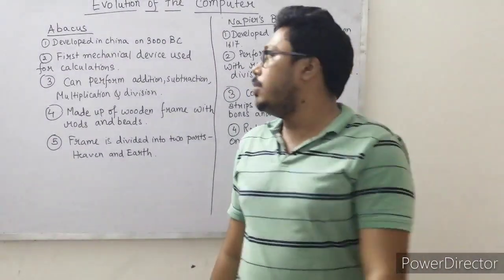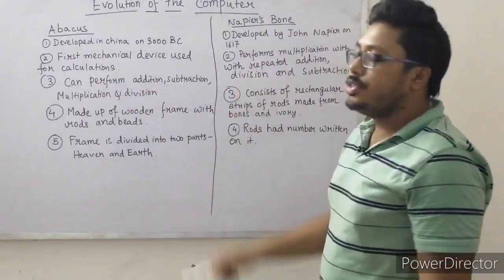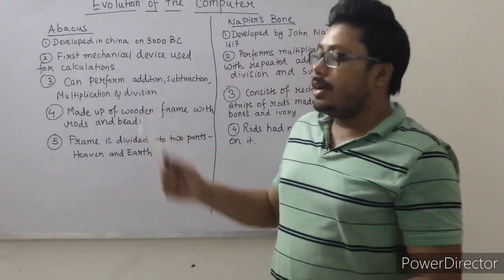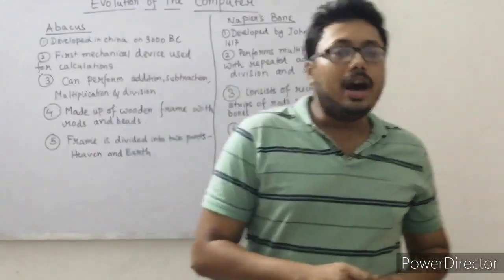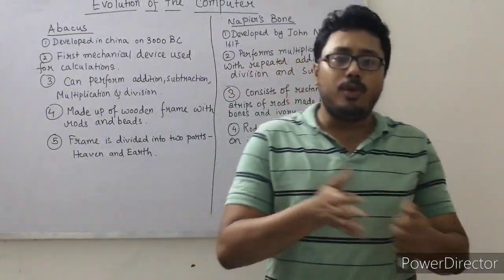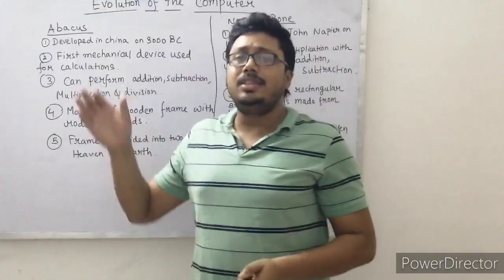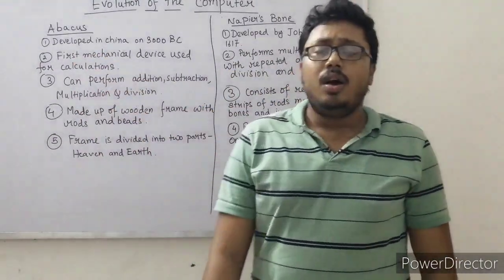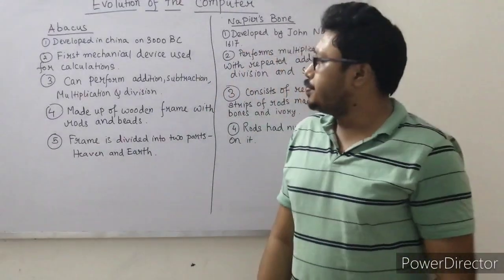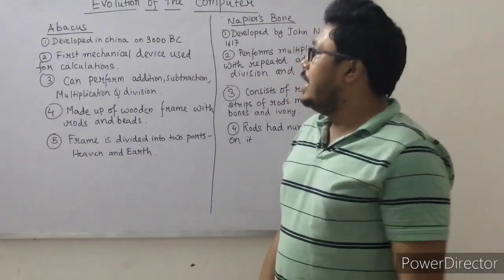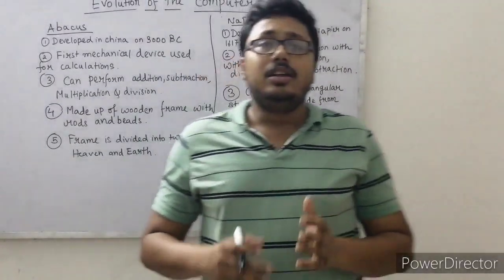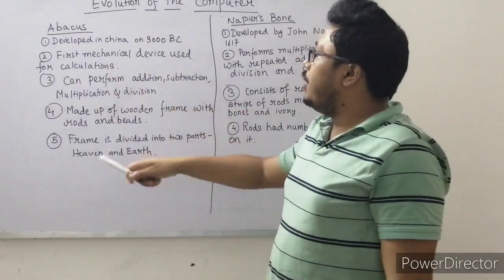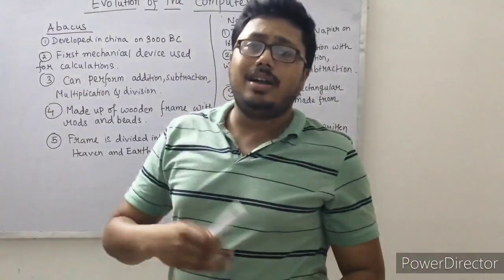Now we will discuss the abacus and Napier's bone. The first calculating machine was the abacus, which was developed in 3000 BC. BC means before Christ, and it was developed in China. The second point is that it is the first mechanical device used for calculations or counting.